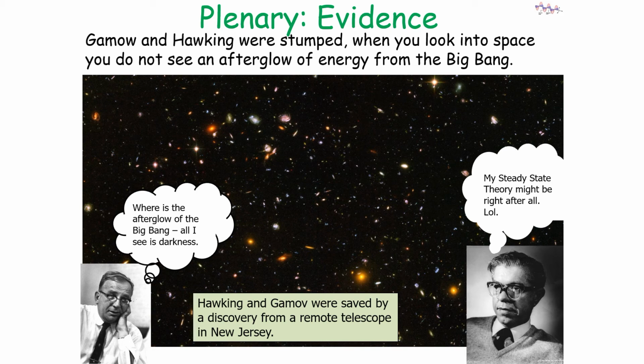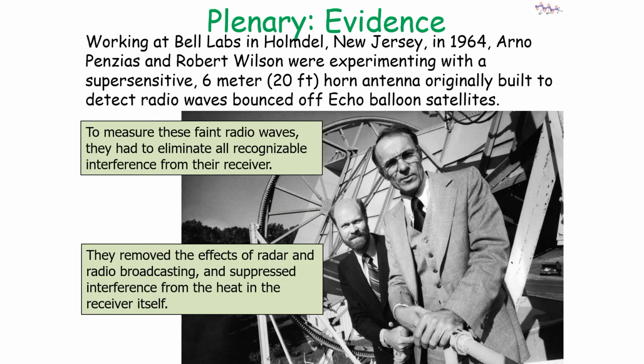Hawking and Gamow were saved by a discovery from a remote telescope in New Jersey. Working at the Bell Labs in New Jersey in 1964 were Arno Penzias and Robert Wilson, who were experimenting with a horn antenna originally built to detect radio waves bouncing off weather satellites. To measure these faint radio waves, they had to eliminate all recognizable interference from the receiver. So they removed effects of radar and radio broadcasting and suppressed interference from the heat in the receiver itself.